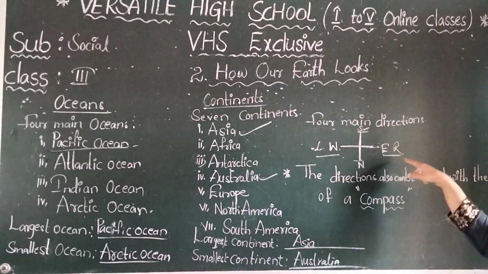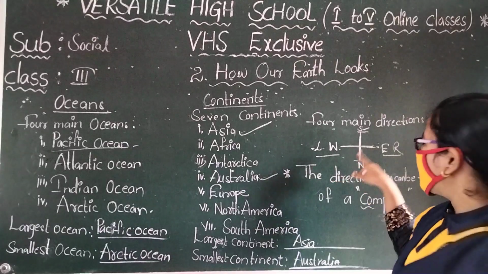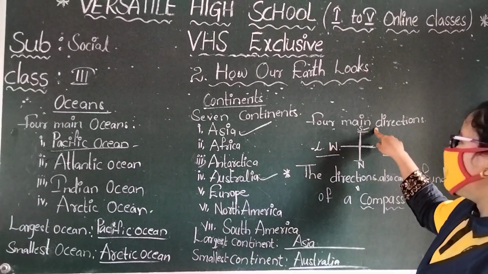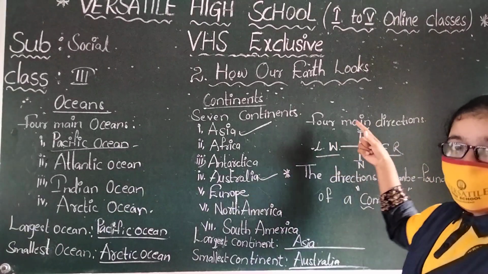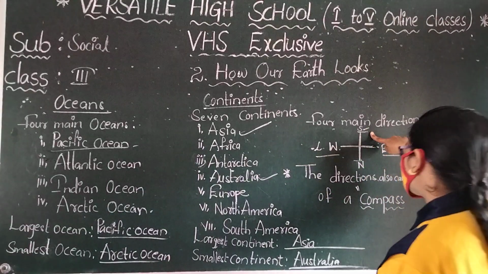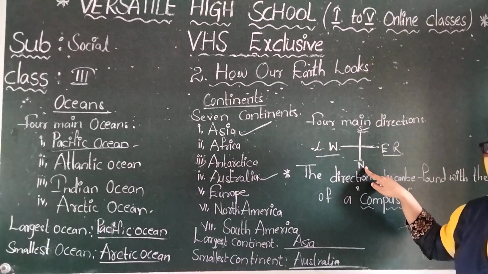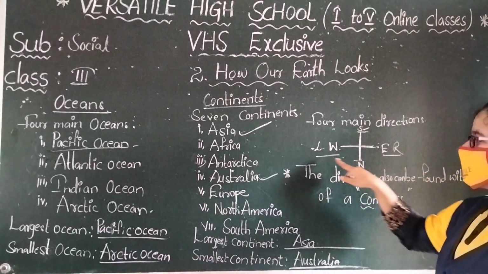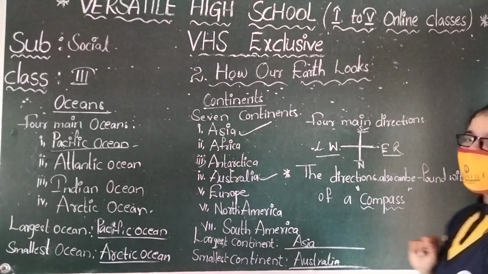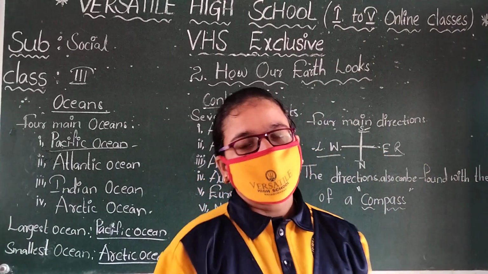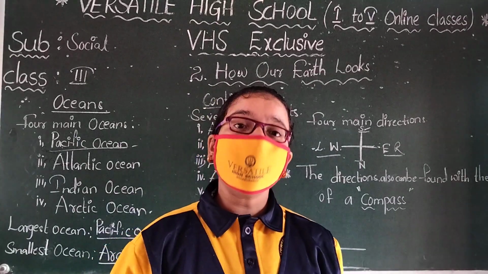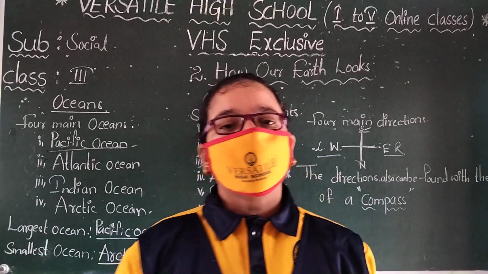There are 4 main directions: south, north, east and west. When we locate the directions on a map, up is south, bottom is north, right is east, left is west. The directions can also be found with the help of a compass. This compass is used in the open oceans.